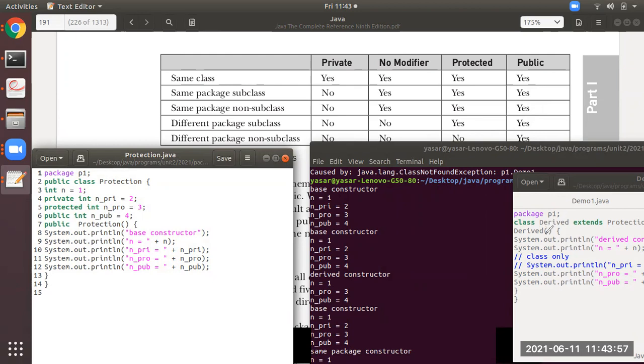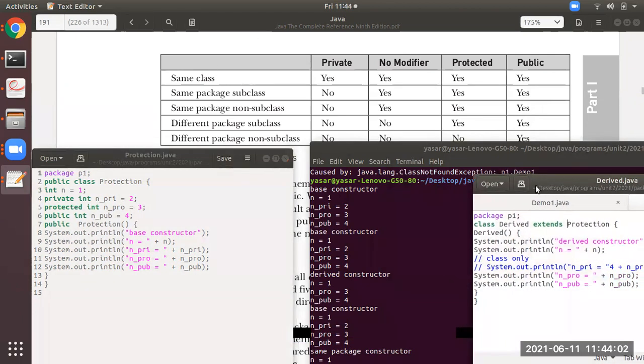Please observe. In the table, what it is mentioning is: same package, but subclass. You see here, derive is a subclass of protection, and as protection is in the p1 folder, derive is also in the p1 folder. So this is a subclass, but same package.